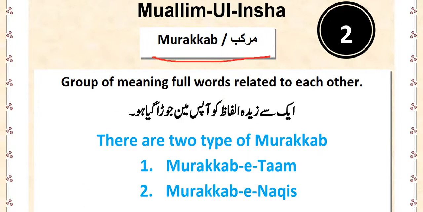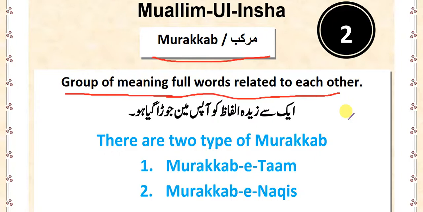We are already familiar with the word murakkab. What is murakkab? Murakkab is a group of words. I have already written it right here: a group of meaningful words. Not only a group of words, but a group of meaningful words which are related to each other. What does it mean to be related to each other?